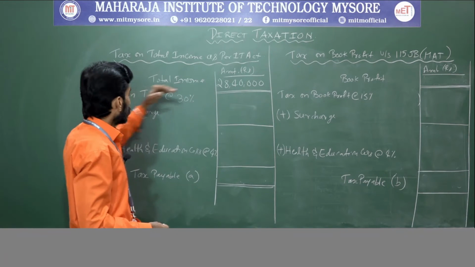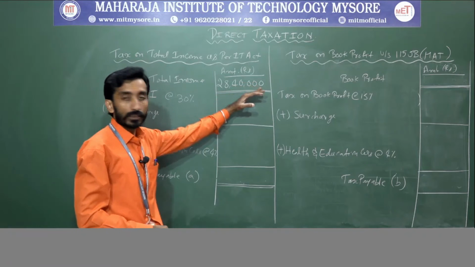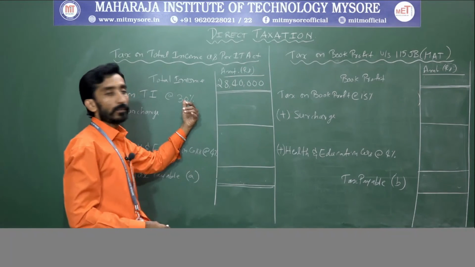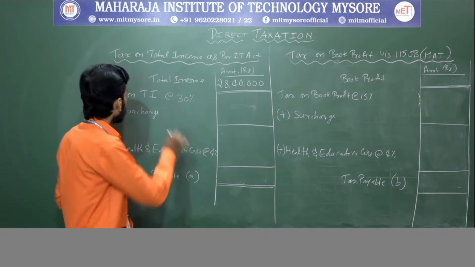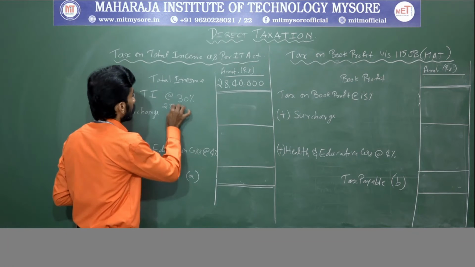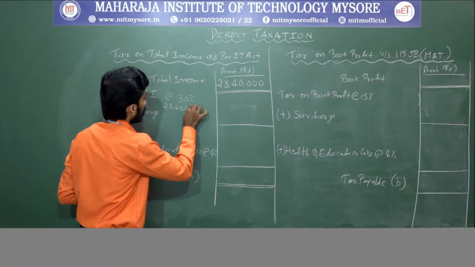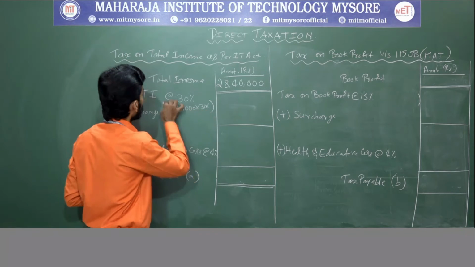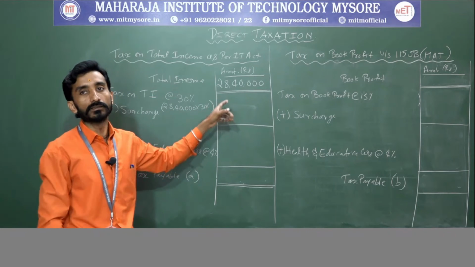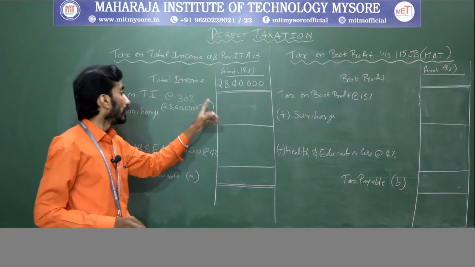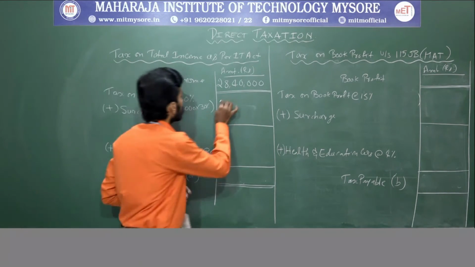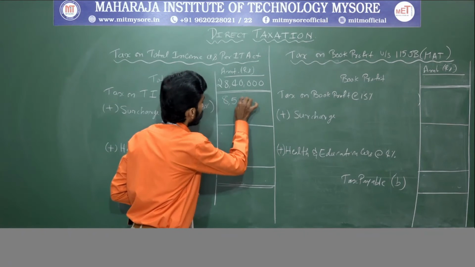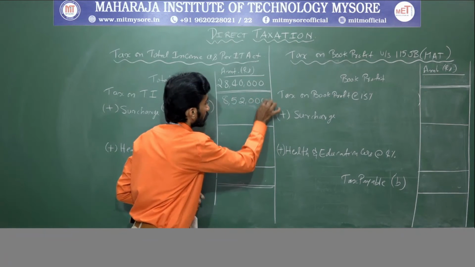On 28 lakh 40,000, you need to calculate 30%. What is the amount of 30%? That is 8 lakh 52,000.